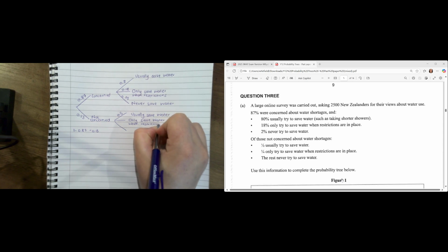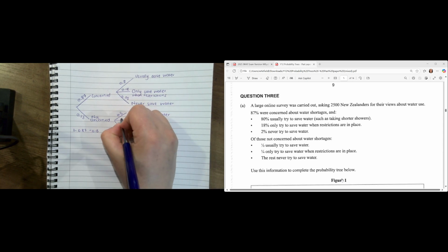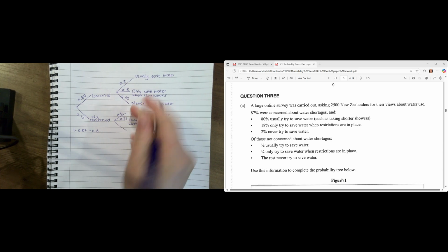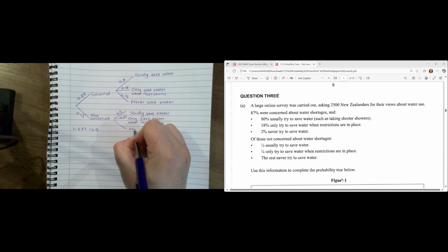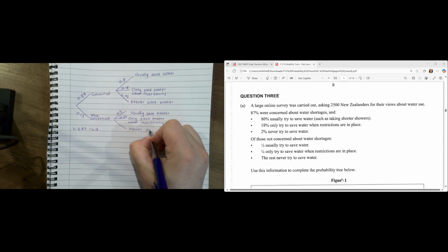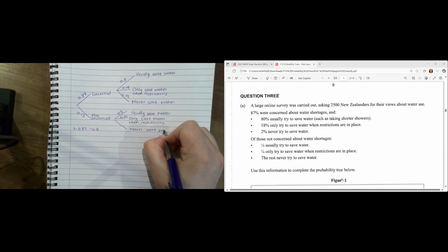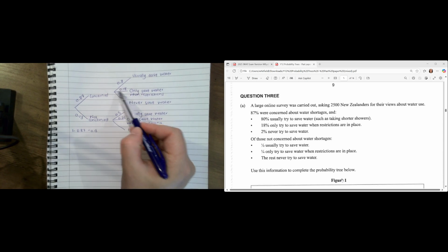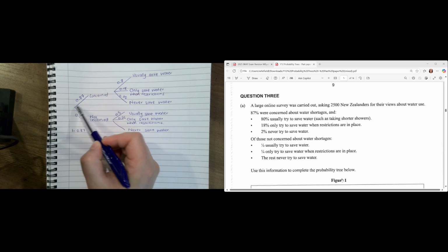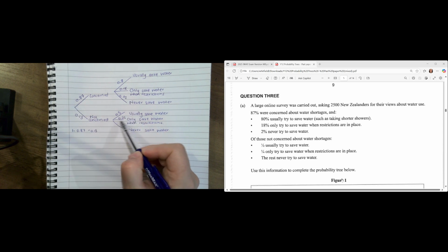And we will write a quarter as 0.25. And then they say the rest never try to save water. So with our knowledge of trees, we know that this adds up to 1. We know that this adds up to 1. And this needs to add up to 1.